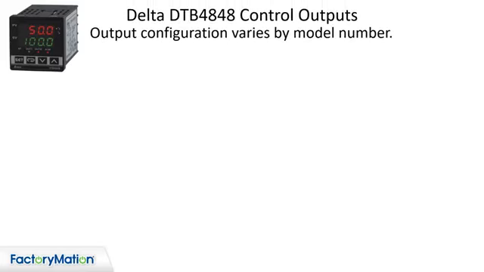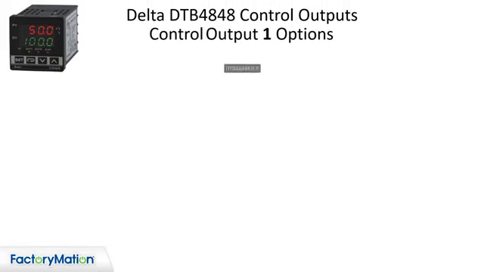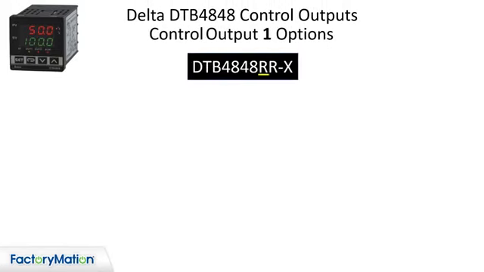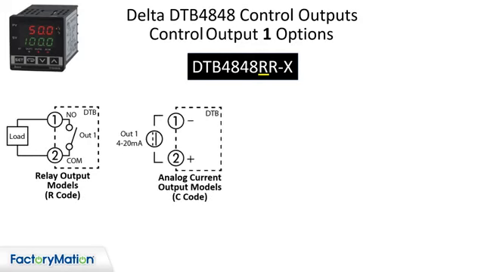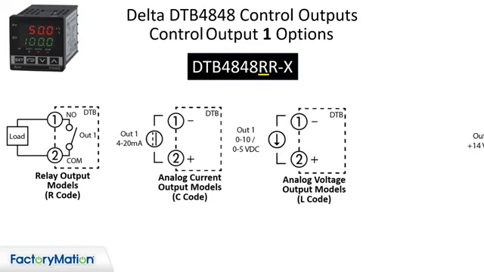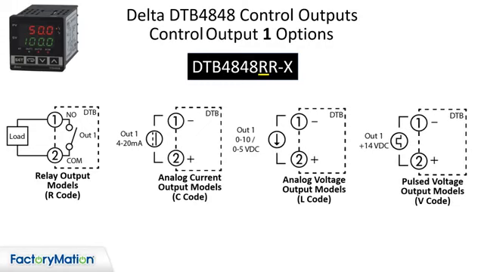Output configuration varies by model number. The first alpha character in the part number designates output 1. Output 1 can be a relay, analog current, analog voltage, or a 14-volt DC pulse output to drive a solid-state relay.